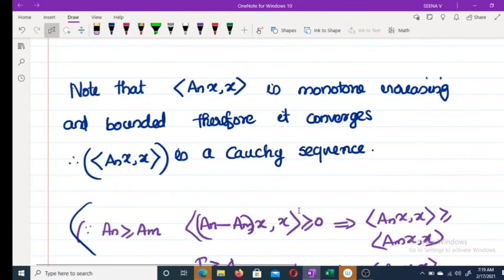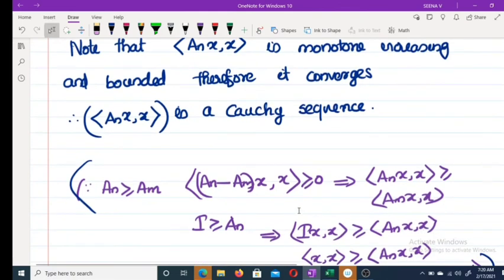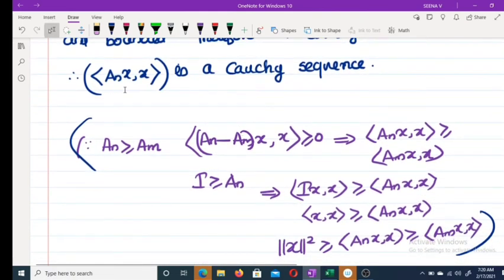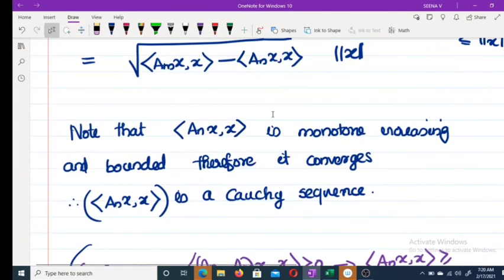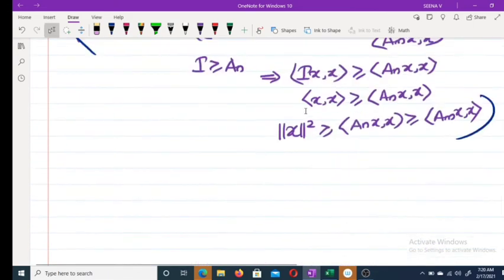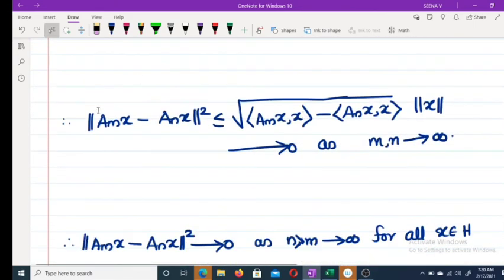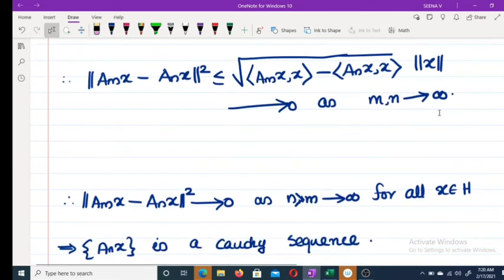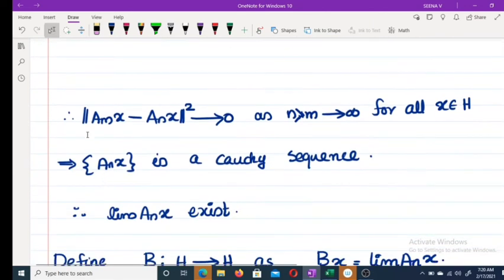So monotonic increasing and bounded sequence, therefore it converges. Therefore the sequence inner product A_n x, x is a Cauchy sequence, converging sequence. Therefore this difference tends to 0 as m, n tends to infinity. Thus we get norm of A_m x minus A_n x whole square tends to 0 as n greater than m tends to infinity, for all x belongs to H.